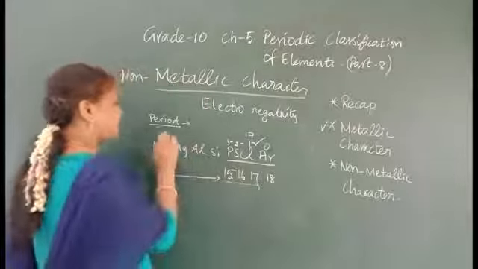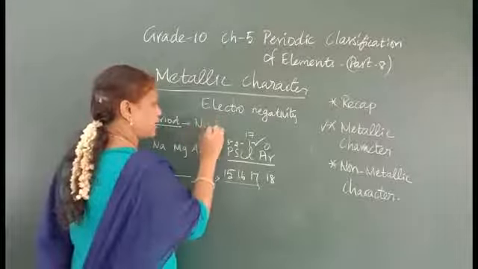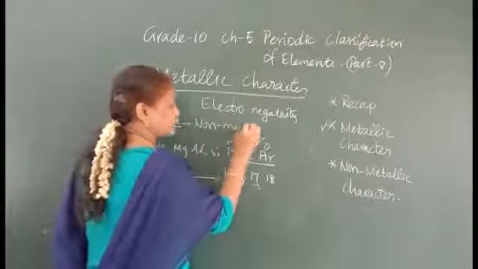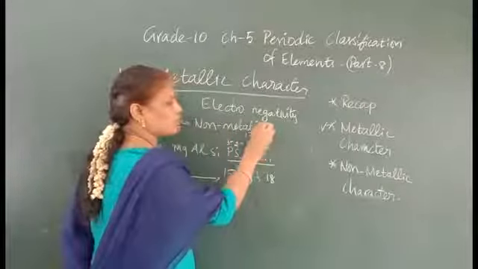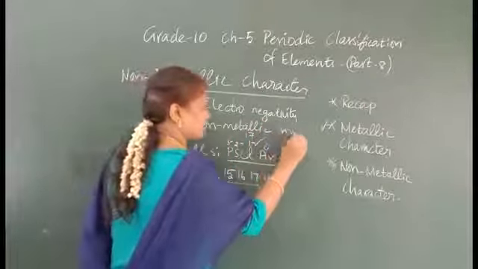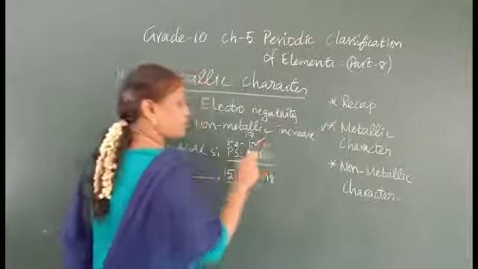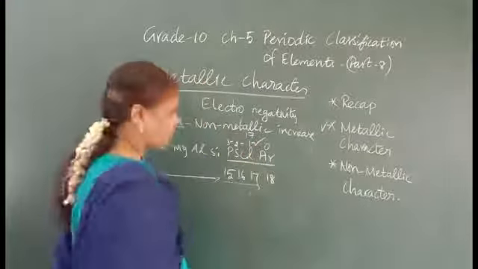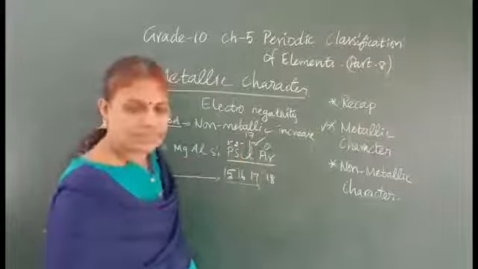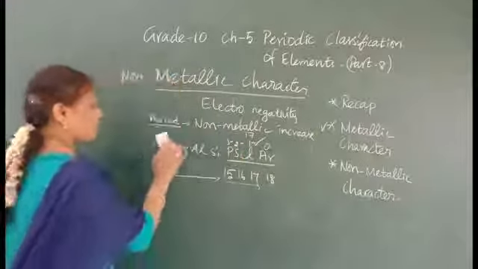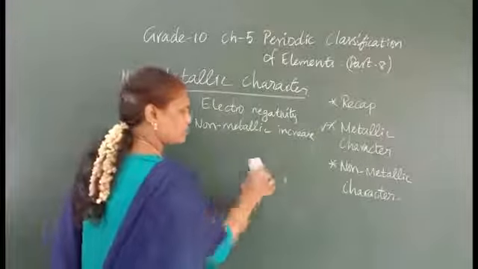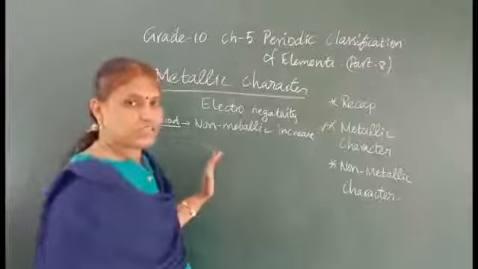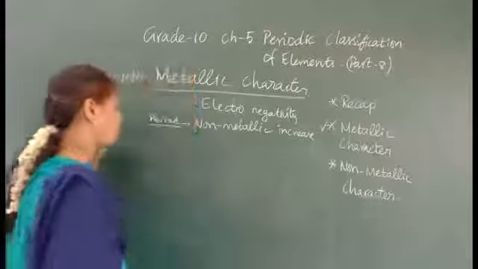Yes, in the period non-metallic character increases, just opposite to metallic character. So gaining 1 electron only means more electronegativity. Here it has to spend more energy to get the electrons. Electronegativity also increases in the period.